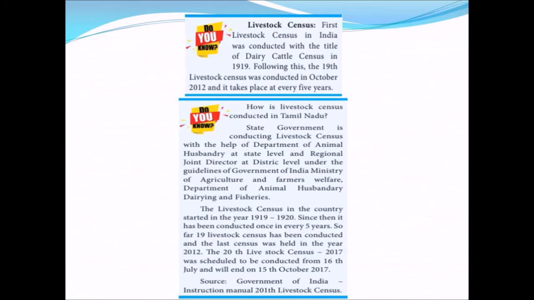The livestock census in India is conducted once in every 5 years. The first livestock census in India was conducted in the year 1919. Now let us see how the livestock census is conducted in Tamil Nadu.